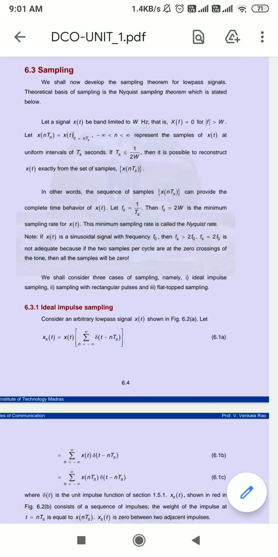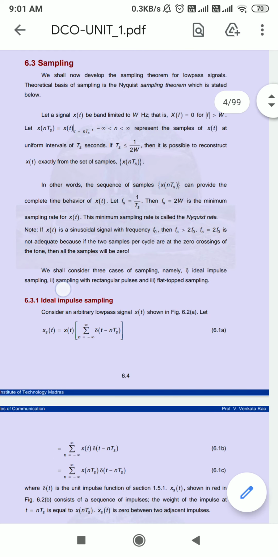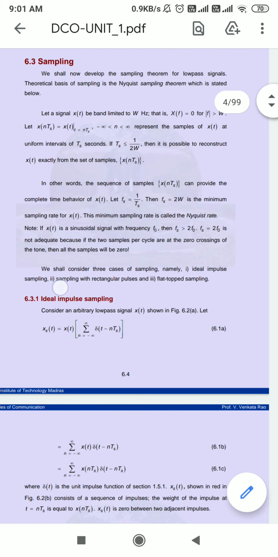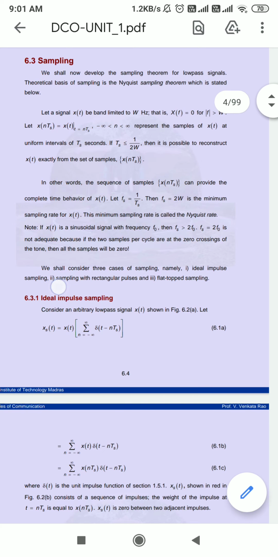Good morning. In today's session, we are supposed to study about the sampling. In the previous session, we have studied about the communication system. It means here we are supposed to study digital communication system. So communication system consists of three main blocks: the transmitter, channel and the receiver. Most of the time, there is a two-way transmission. It means there will be transmission at the transmitter side as well as the receiver.